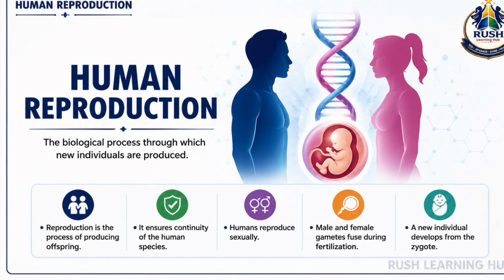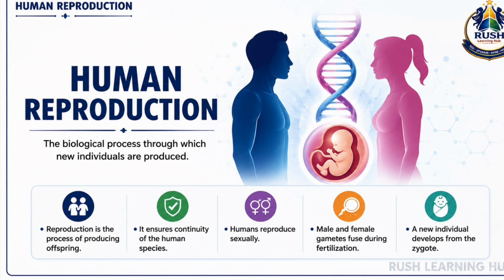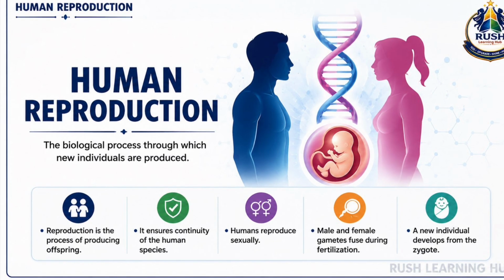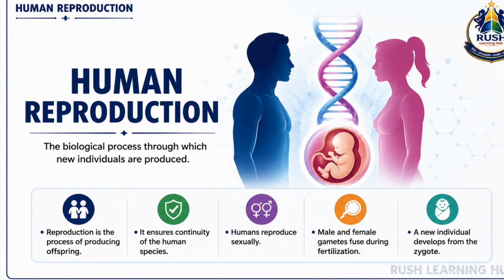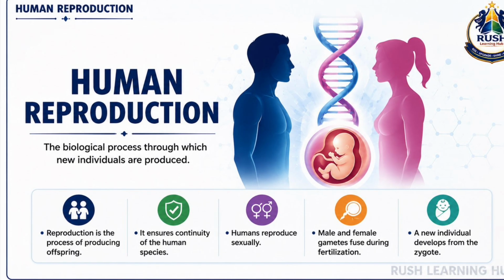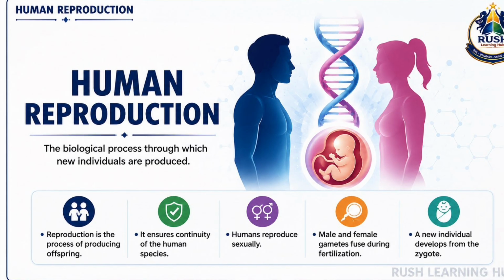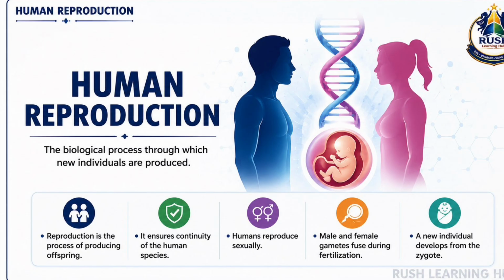Welcome to the chapter Human Reproduction. Reproduction is a fundamental characteristic of all living organisms and is essential for the continuity of a species. Human beings reproduce sexually, which involves the formation and fusion of male and female gametes. The male reproductive system produces sperms, while the female reproductive system produces ova or eggs.